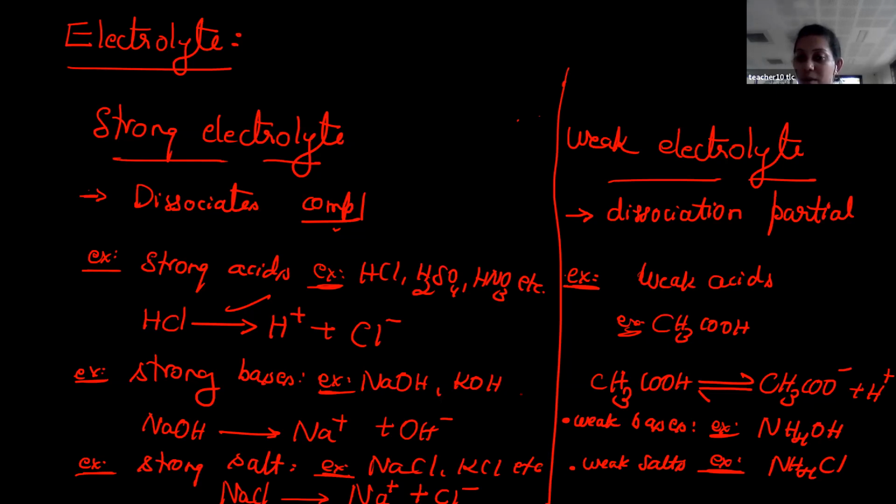So whenever you are able to produce positive as well as negative ions, then those two ions are important for conductance. Is this clear, students? Electrolyte, strong electrolyte, weak electrolyte, its classification, examples, everything clear, right? Is there any doubt in this? Yes.